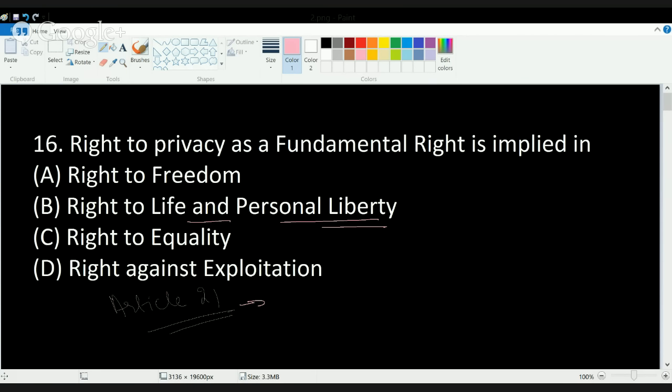Okay, the main laws or rights that are covered under this are right to privacy, then you have right to go abroad, right against handcuffing, right to shelter, doctor's assistance, right against public hanging, right against delayed execution. So all these are part of right to life and personal liberty, including the right to privacy.